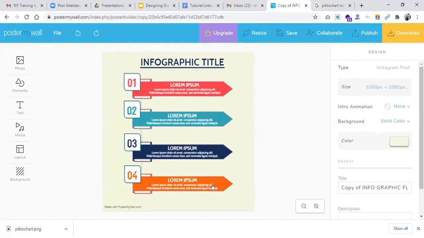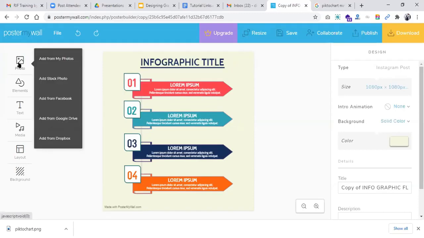Yes. So after it loads, the template will load, and we can begin editing it to suit our research needs. As you can see here, we have the infographic title, and then we have these different blocks where we have data already existing. First, just to take you through the editor tool, on the left right here, we have photo. When you click photo, you can add photos from your computer that you would like to add into this design.